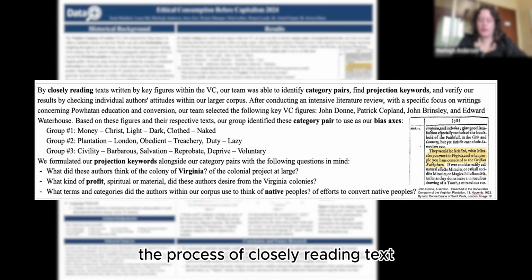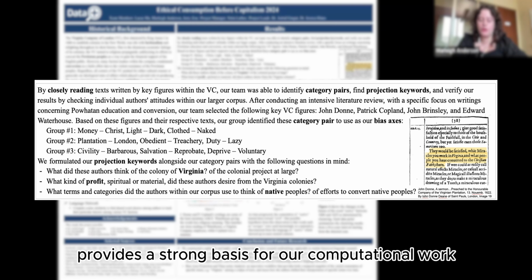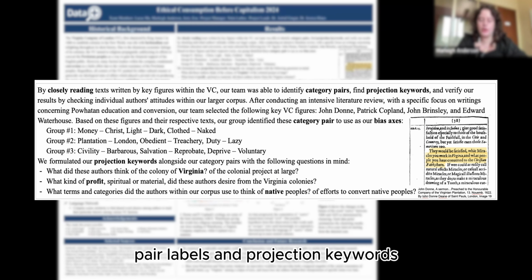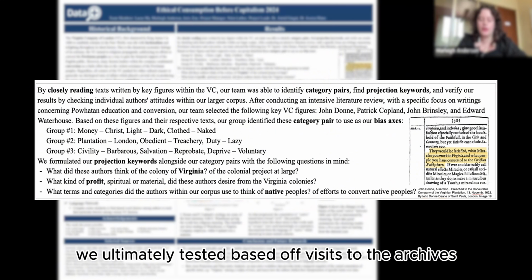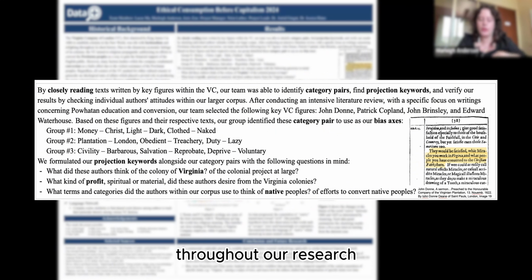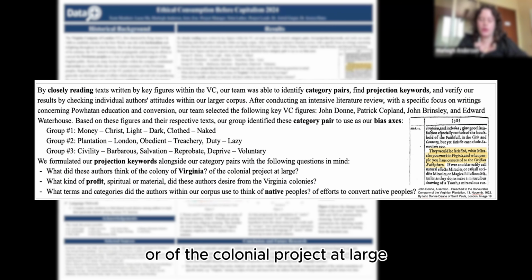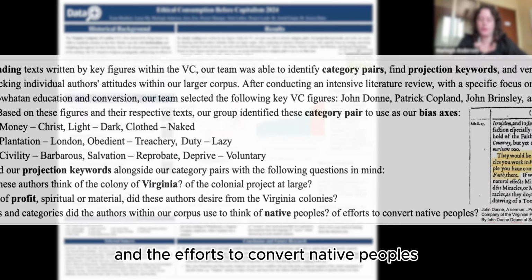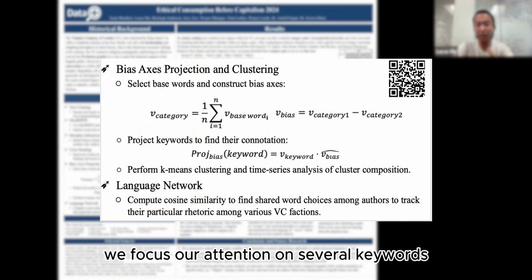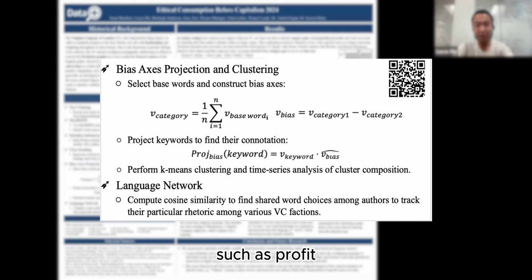The process of closely reading texts written by key figures within the Virginia Company, such as John Donne, Patrick Copland, John Brinsley, and Edward Waterhouse, provides a strong basis for our computational work. We selected the category pair labels and projection keywords we ultimately tested based off visits to the archives, literature reviews, and historical research. Throughout our research, we kept the following questions in mind. What did these authors think of the colony of Virginia or of the colonial project at large? What kind of profit, spiritual or material, did these authors desire from the Virginia colonies? Finally, what terms and categories did the authors within our corpus use to think of Native peoples and the efforts to convert Native peoples? Based on the close reading results, we focus our attention on several keywords to investigate their connotations, such as profit, Virginia, and Native.